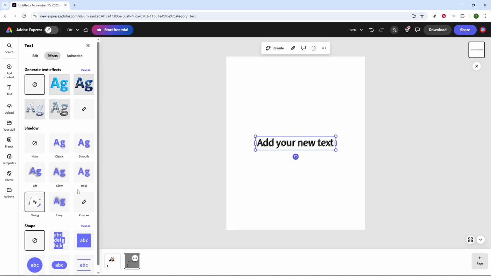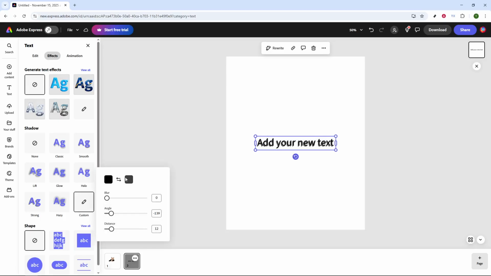Once you've selected a shadow style, you might find it necessary to customize it further for your specific needs. To do this, click on the settings icon, which resembles a gear, next to the shadow effect. Here, you have a few customization options that allow you to fine-tune how your shadow appears. Start by adjusting the blur. This controls how soft or sharp the shadow edges appear. A higher blur setting creates a softer, more diffused shadow, while a lower setting gives a sharper, more defined outline.